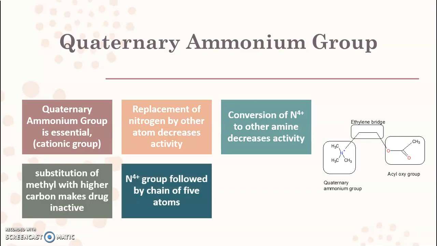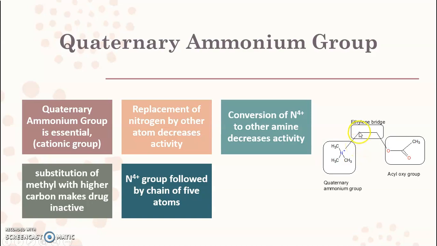Further, the quaternary ammonium group should be followed by a chain of 5 atoms. Means, as you see in this structure, between this nitrogen atom and this terminal hydrogen atom, there must be the presence of 5 atoms. It may be carbon, or other atoms like oxygen or any other atom.